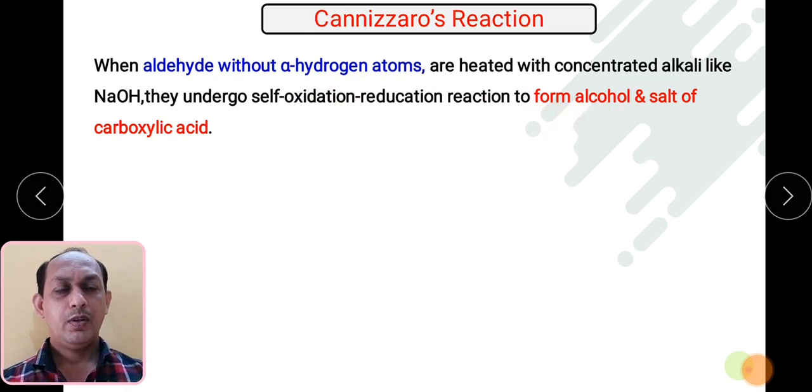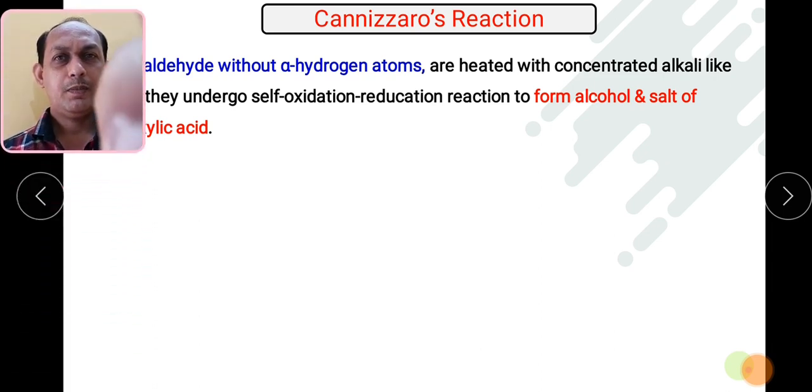So self oxidation and reduction we will see. It is a reaction in which only one particular molecule undergoes oxidation also and reduction also. So that particular reaction is called an oxidation reduction reaction. It is also called a disproportionation reaction. Remember, disproportionation reaction. So I will explain the reaction.